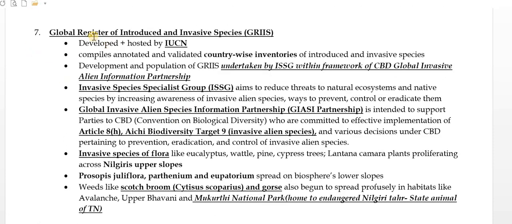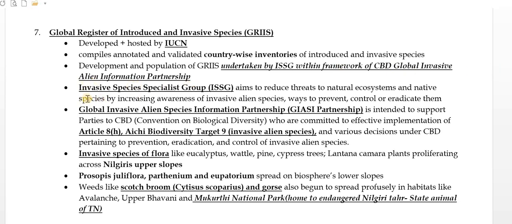Moving to the next thing. This is about the Global Register of Introduced and Invasive Species, that is GRIIS. So this is particularly about invasive species. This register is developed and hosted by IUCN, right? And it compiles annotated and validated country-wise inventories of introduced and invasive species. It is undertaken by ISSG within the framework of CBD, Global Invasive Alien Species Information Partnership.